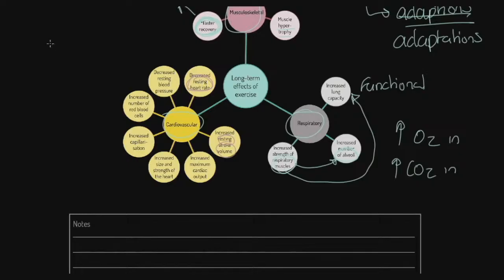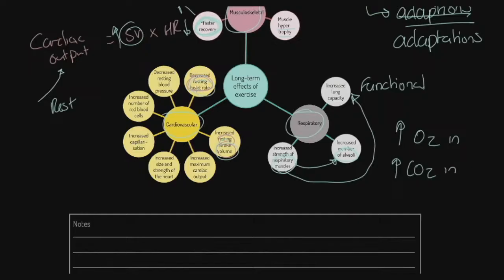Why? Because cardiac output equals stroke volume times heart rate, and at rest this remains the same. So if at rest our stroke volume is greater, our heart rate can be lower. Lovely. Greater stroke volume at rest, lower heart rate at rest.